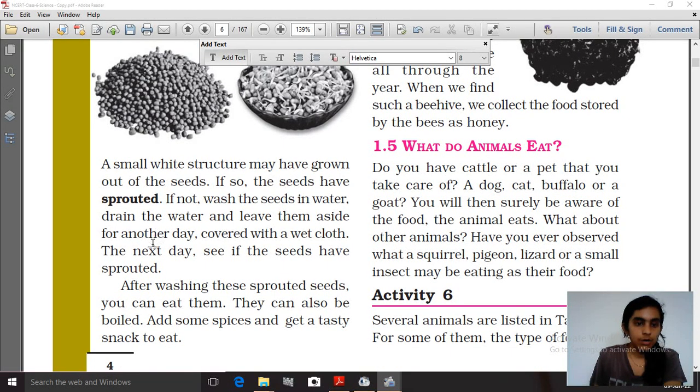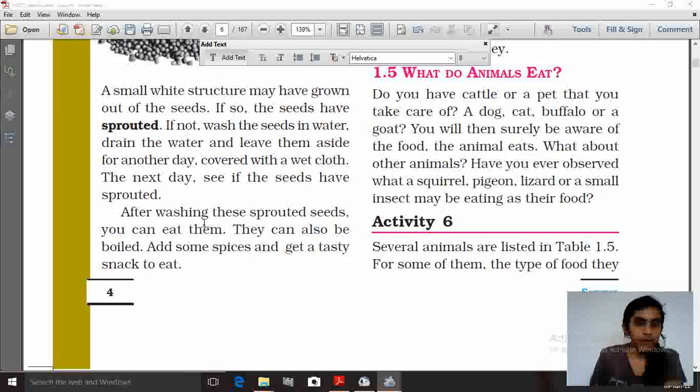After washing this sprouted seed, you can eat it. Yes, it is a very healthy snack, and you can have it in different ways by adding some spices to get a tasty snack to eat.